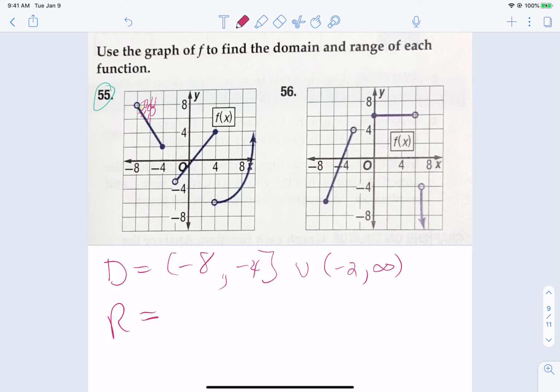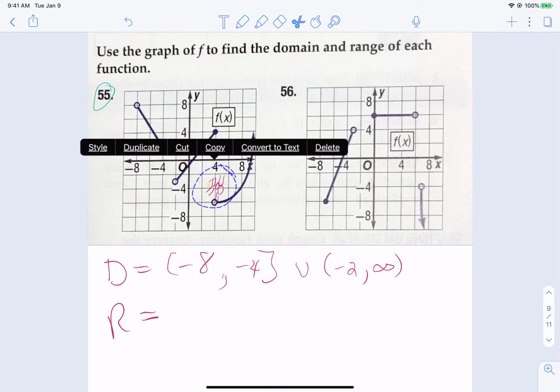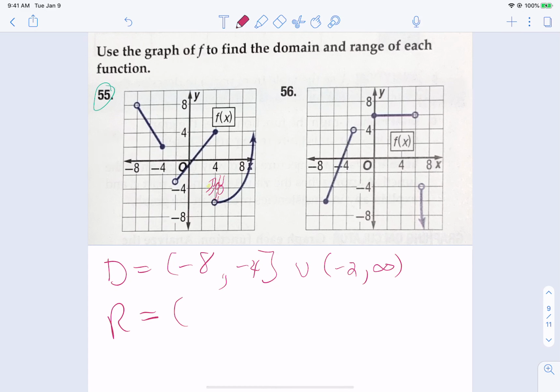Bottom to top. The lowest this bug can actually get to is almost, but not quite, -6. We write that with a parenthesis. Now, if he just stays on this piece and ignores every other piece, he can keep walking forever, up and up and up and up. These pieces are in there, but all I care about is how far can I go, and do I have to skip any y's? I don't. I can just stay on this piece, and I can get to infinity. So that is the end point for our range. Does anybody have any questions about 55?